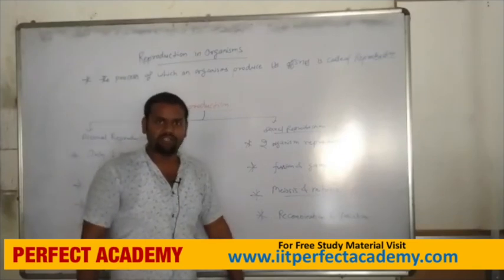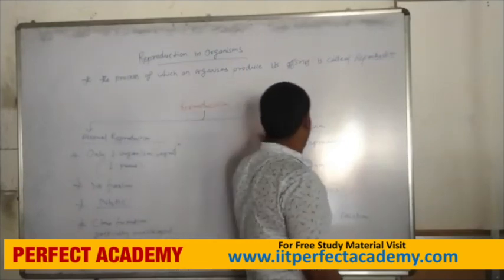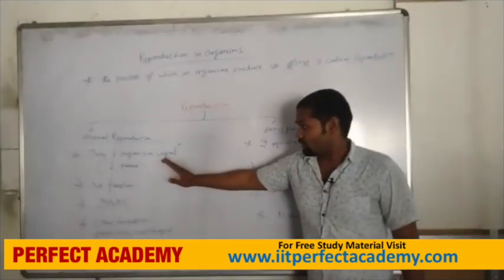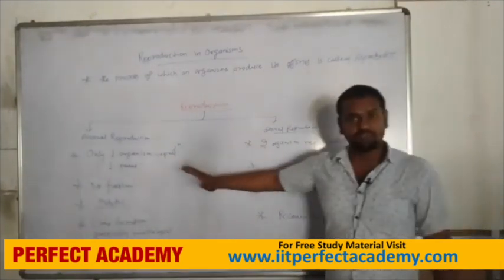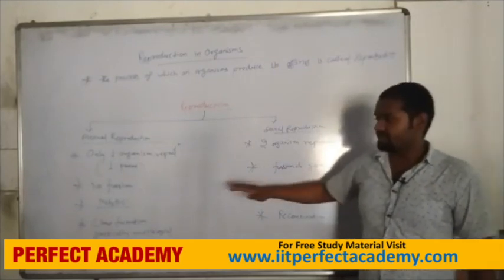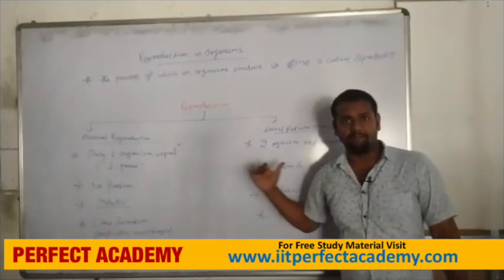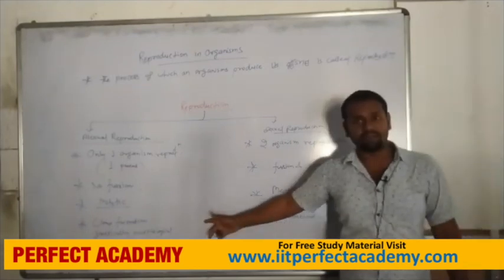Okay students, this is reproduction, asexual and sexual. Asexual needs one organism, sexual needs two. Asexual has no fusion, sexual requires fusion of gametes. Asexual involves mitotic division, sexual involves both mitosis and meiosis. Asexual gives clone formation, sexual gives recombination and variation.